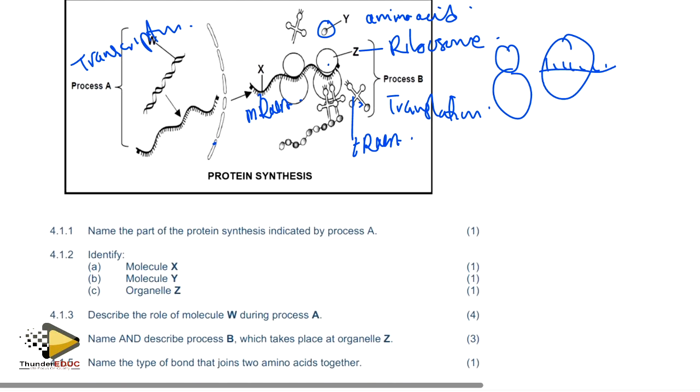Protein synthesis. Name the part of protein synthesis indicated by A. A, we said, is transcription. You see? Now you're able to obtain answers. Why? Because you have labeled everything. It is transcription.